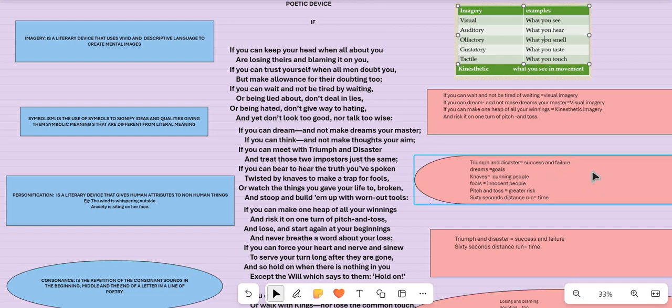Triumph and disaster. Triumph and disaster are examples for symbols. Why they are examples for symbols? Triumph represents success, disaster represents failure. Right? Dream is a symbol. It represents goals, particularly long-term goals in which a person invests his whole life.